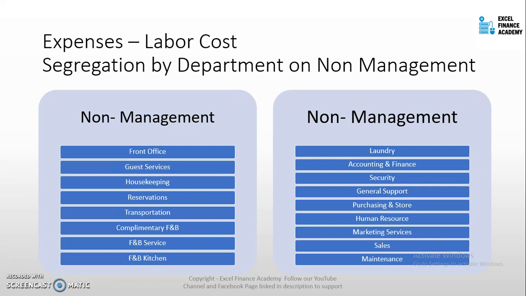So all the individual departmental profits are further divided into non-management for each individual department, so that the readers can easily check where the increase or decrease is coming from. Maybe you hired new front office staff, new guest service staff or housekeeping, or is there any big turnover. All the information is quite visible when you segregate the labor cost like that. So that is the reason why we segregate the cost. Thank you very much.